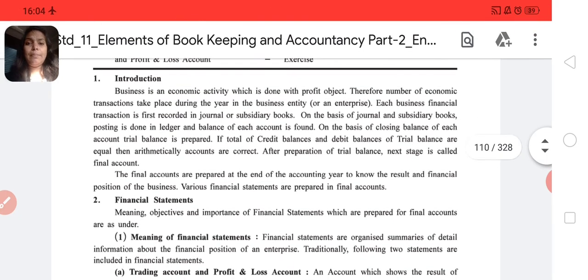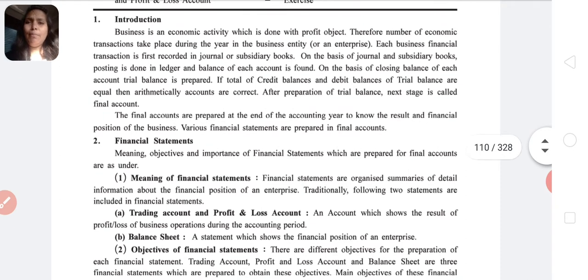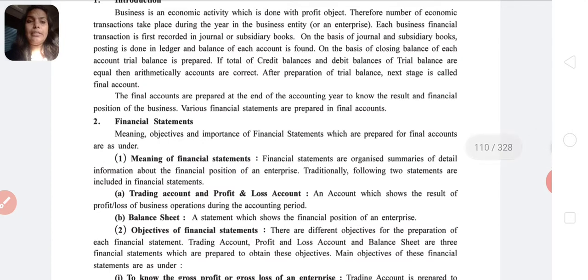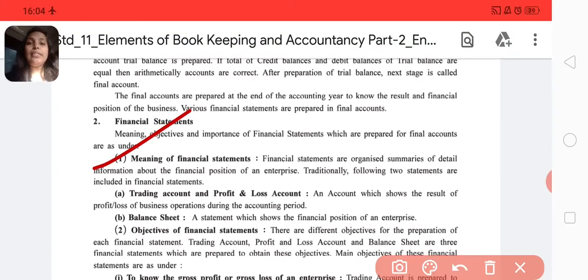So various statements are prepared in final accounts. Which are they? And what is the meaning of financial statements? Financial statements are organized summaries of detailed information about the financial position of an enterprise. Traditionally, the following 2 statements are included in final accounts. The 2 statements are trading account and profit and loss account, and second is balance sheet.